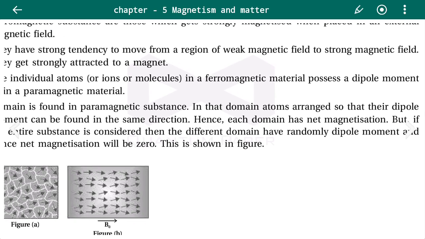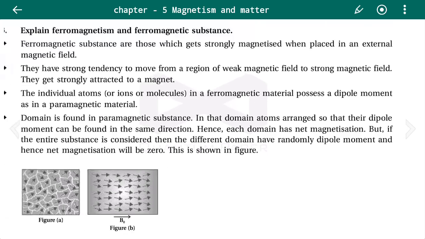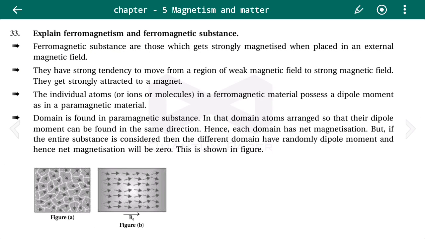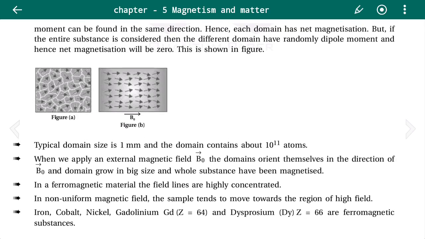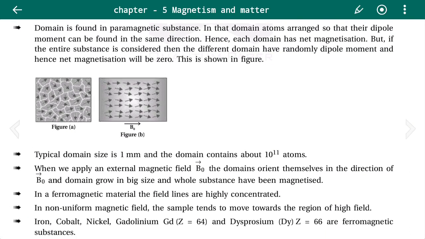The individual atoms or ions or molecules in a ferromagnetic material possess a dipole moment as in a paramagnetic material. Domains are found in the ferromagnetic substance. In a domain, atoms arrange so that their dipole moments point in the same direction. Hence, each domain has net magnetization. But if the entire substance is considered, the different domains have randomly oriented dipole moments, and hence net magnetization will be 0. This is shown in the figure. Typical domain size is 1 mm and the domain contains about 10 raised to 11 atoms.